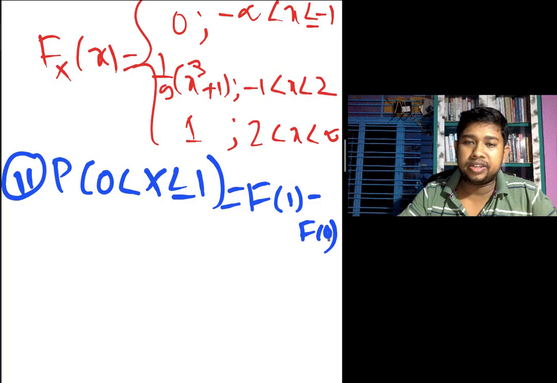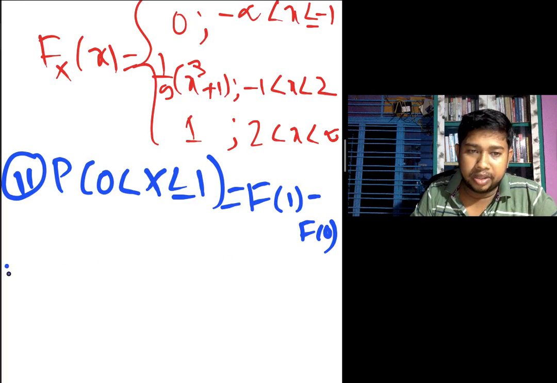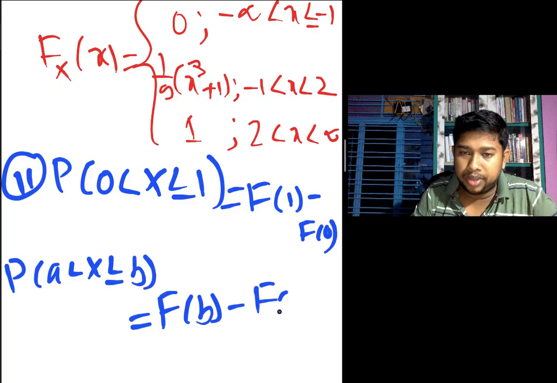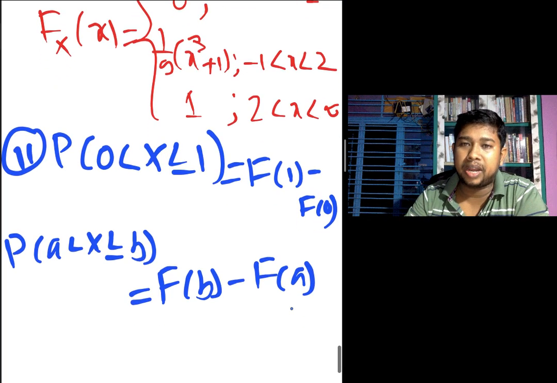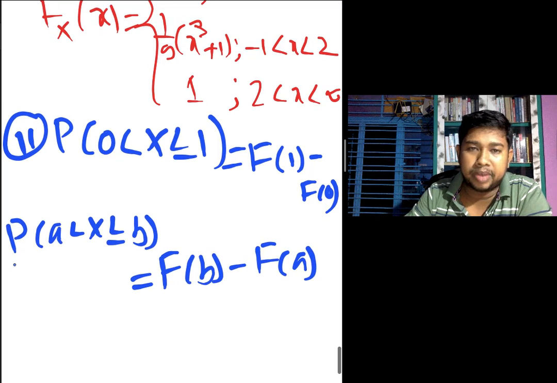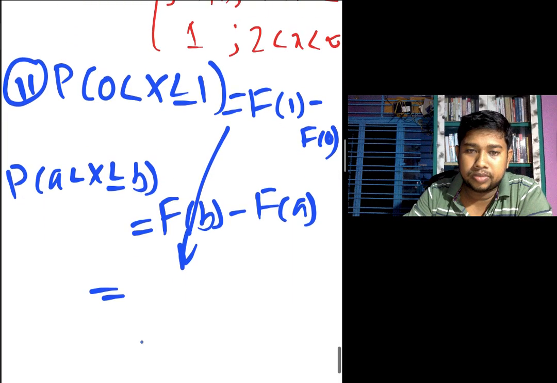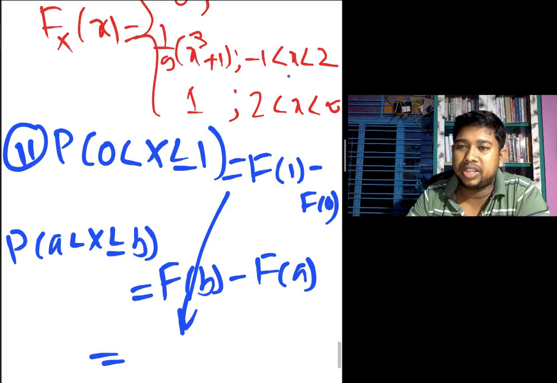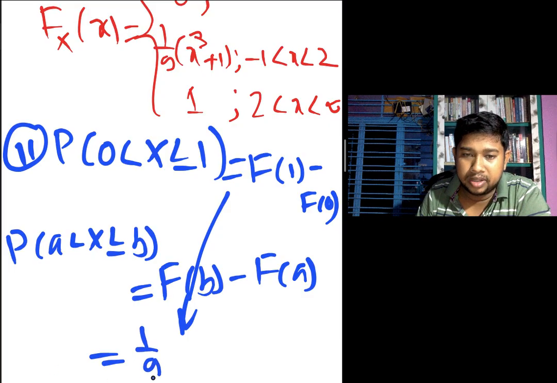Directly we calculate F of 1 minus F of 0. So we know that P of a less than x less equal to b, what is the formula? F of b minus F of a. We put the direct value. F of 1 means we put the value here. Minus 1 is direct, meaning the open interval. We put the value 1 by 9 times 1 cube plus 1, for the F of 1 minus F of 0. Put the value x equal to 0.